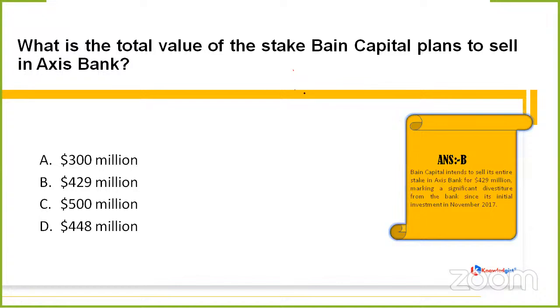Okay. So yes, here the correct option is option B. That is $429 million. So this Bain Capital basically intends to sell its entire stake in Axis Bank for $429 million, which marks a significant divestiture from the bank since its initial investment in November 2017. So, Atharv, its initial investment was in the month of November of the year 2017.